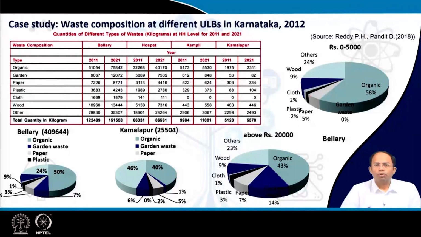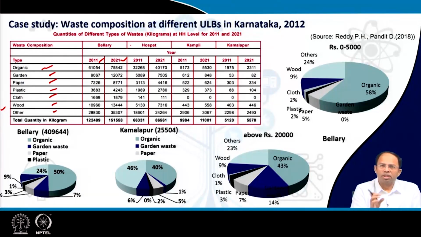Finally, coming to the composition of waste, not only the quantity of waste, we can see in this table. We have tested the composition for organic content, garden waste, because these two are taken separately, paper, plastic, cloth, wood and other kinds of waste, mixed waste you can say. So you can see, we not only determined it for the year 2011, but we also projected it for 2021 based on the calculation that we have done earlier.